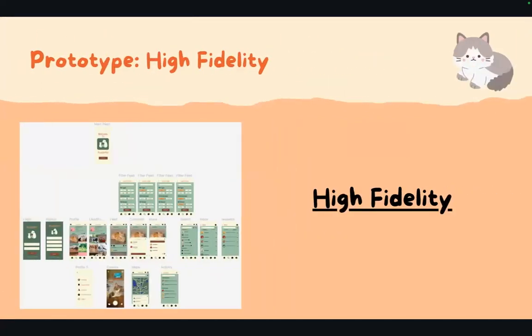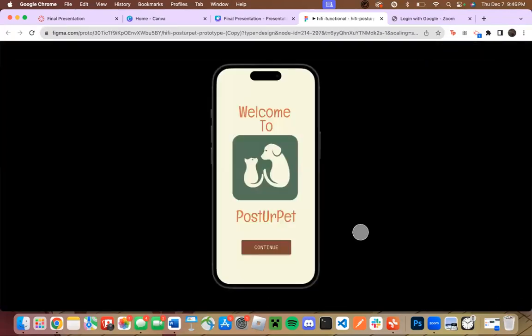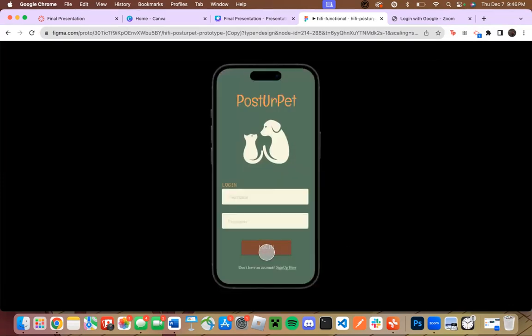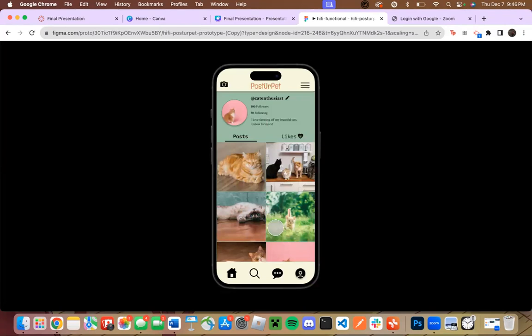So here is our final prototype. I am going to click into a quick demo. So here's our high fidelity prototype. This is the main page. You press the continue button and you're brought to the login page. If you do not have an account, then you can sign up here at the bottom and you enter your name, username, email, password, and then you click sign up. And this takes you to the profile page.